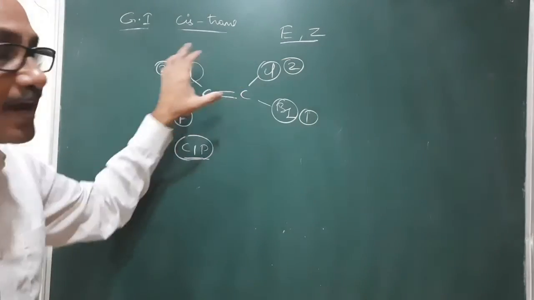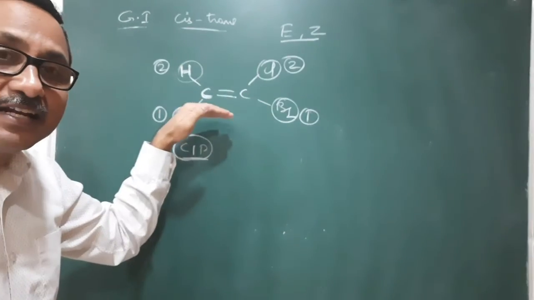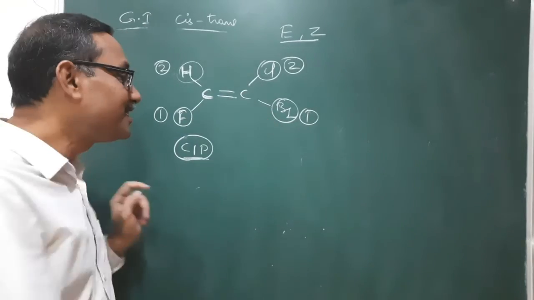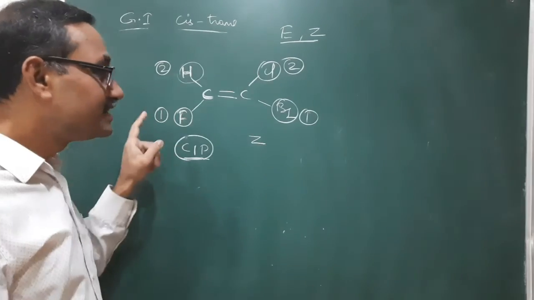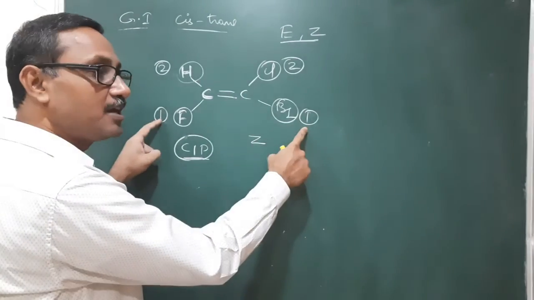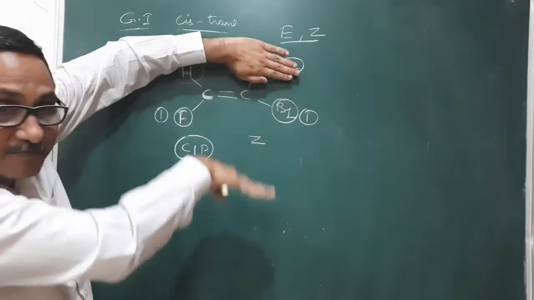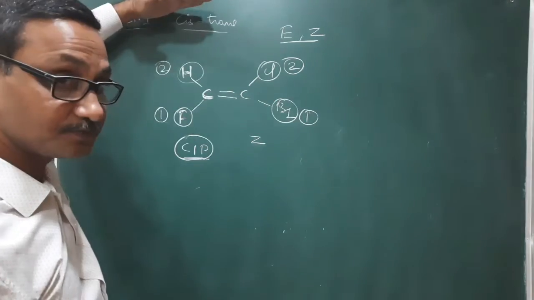After giving the priority, the groups with a similar priority on the same side of the double bonded carbon form the Z isomer. Yes, these two are the groups with a similar priority on the same side of the double bonded carbon. So these two are at the same side, downside. These are at upside.